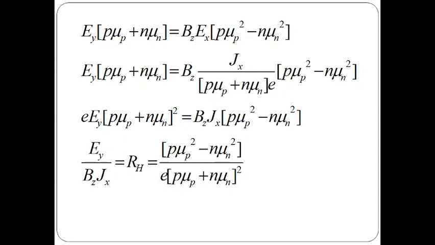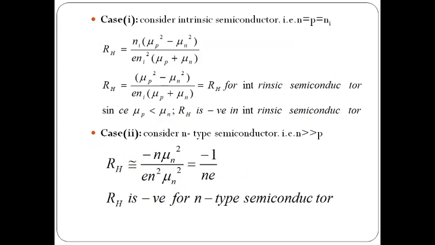Rh equals to (P mu p square minus n mu n square) by E into (P mu p plus n mu n) whole square. So when conduction is due to electrons and holes in the material, the Hall coefficient is mentioned here. In the first case, we consider the intrinsic semiconductor. So we derive the Hall coefficient when electron and hole conduction are present in the material.